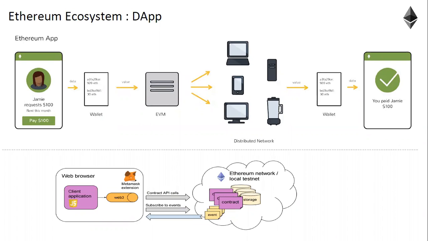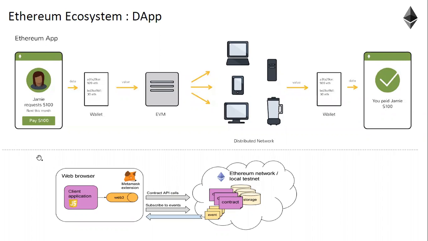To just give you an example of what a dApp looks like, a basic wallet is also a dApp on the Ethereum network. And what is the simplest dApp? A transaction dApp. What does it do? It just transfers an amount to an account. So for example, someone has requested to send $100, just for rent for this month. There is a request, like how in GPay you can send a request for payment, right? Similarly, in Ethereum you can request money.